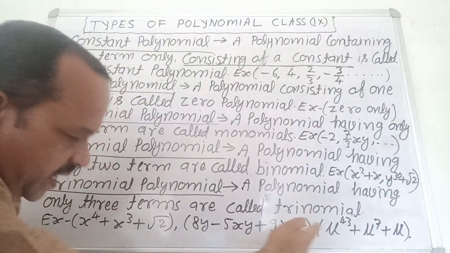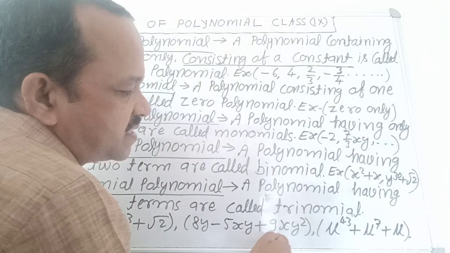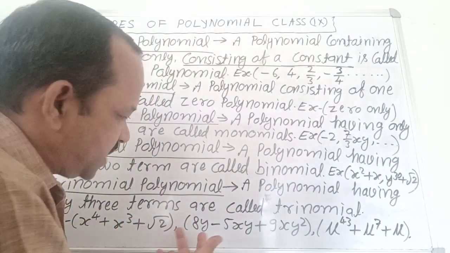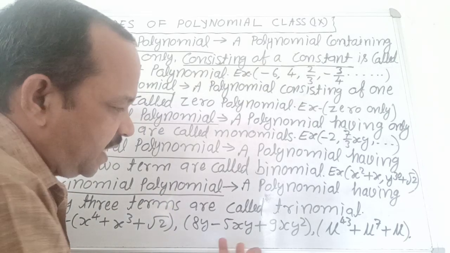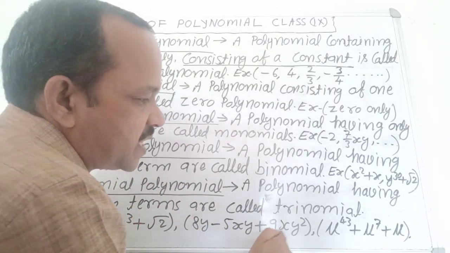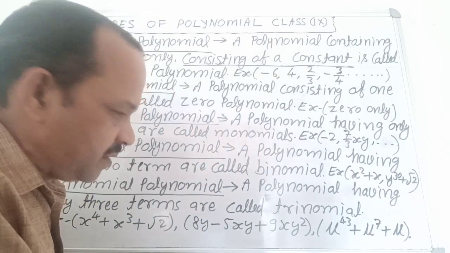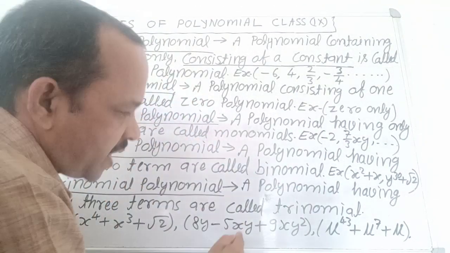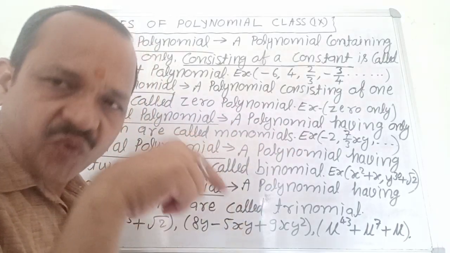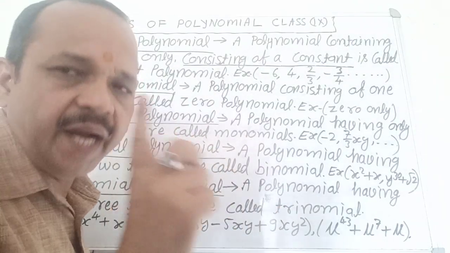Very good. Next example, 8y minus 5xy plus 9xy square. Here there are three terms. The first term is 8y, the second term is 5xy and the third term is 9xy square. Here there are two variables, x and y, and the operations are minus and plus.